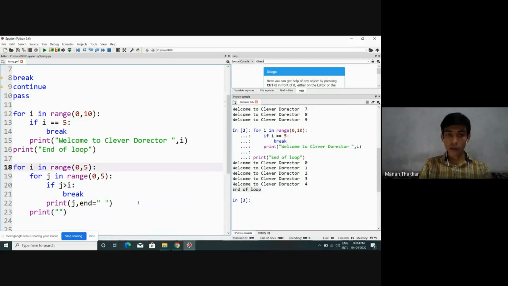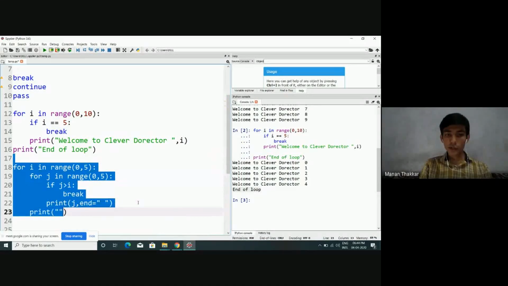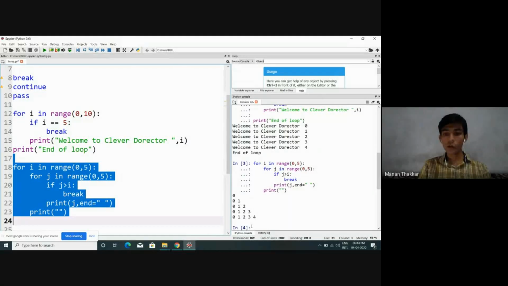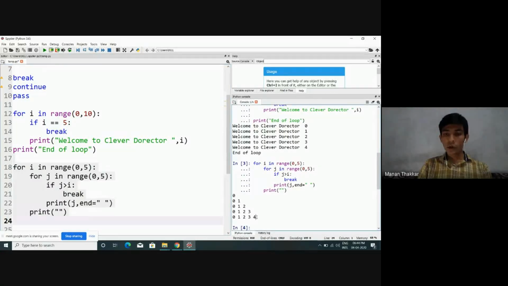Fine. Now let me just execute, and then we will understand exactly what is happening in this case. Look at this simple pattern: 0, 0 1, 0 1 2. Likewise, right? One small pyramid is there. Now, what is happening? Let's say i is 0. So we know that j is going to iterate from 0 to 4, 5 number of times.